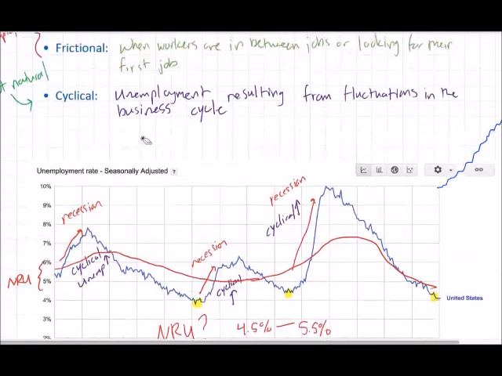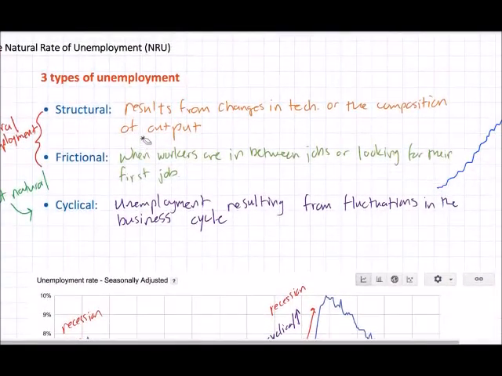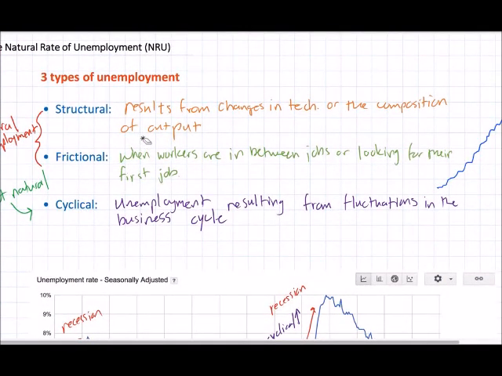The natural rate of unemployment is the unemployment rate that prevails when an economy is producing at its full employment level of output. The two types of unemployment included in a country's natural rate are structural and frictional. These are normal, natural types of unemployment that even a healthy economy producing its potential output would expect to experience.